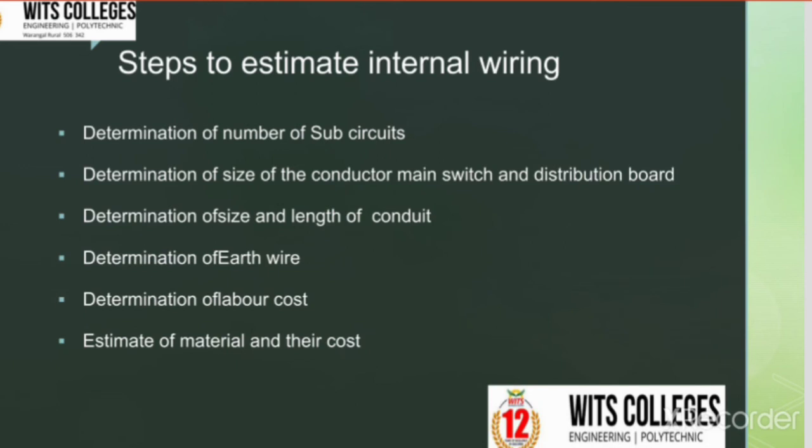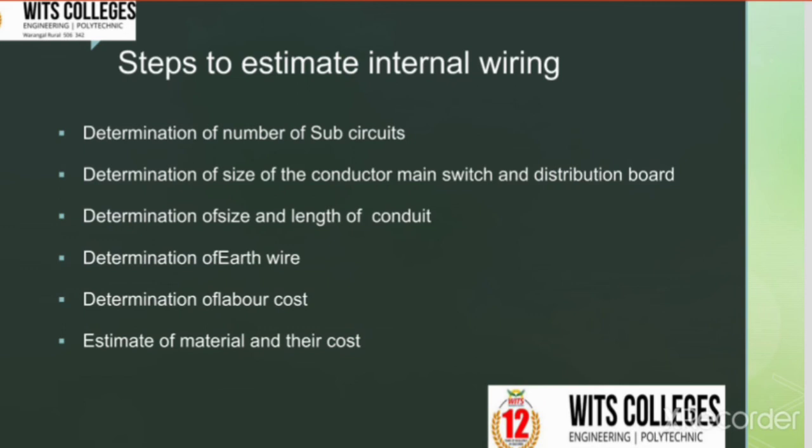The next step is determination of size of the conductor, main switch and distribution board. The size of the conductor cable depends on the current carrying capacity. The current carrying capacity can be calculated by dividing the total load by voltage, like current equals power by voltage. But the minimum size of the cable is 1 by 1.12 mm in copper. Coming to aluminium, we take it as 1 by 1.4 mm in aluminium. And the size of the main switch will depend upon the current to be controlled by it.